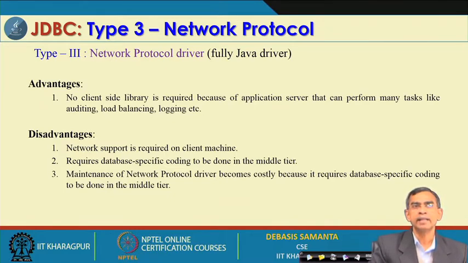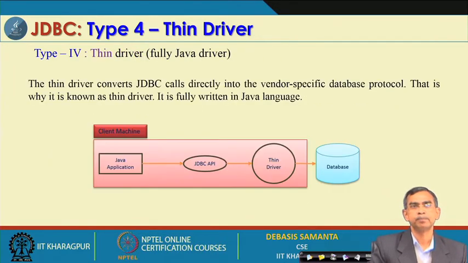Here no client-side library is required, because the JDBC driver is installed on your own machine, only the JDBC driver, and then your Java needs to be installed there. The disadvantage is that network support is required, because without network communication you cannot connect to it, and it requires database-specific coding to be done in the middle tier. The database coding means JDBC will already take care of it, but some coding effort is required from time to time. And finally, as it is related to the network, the network protocol needs to be compatible with your system.